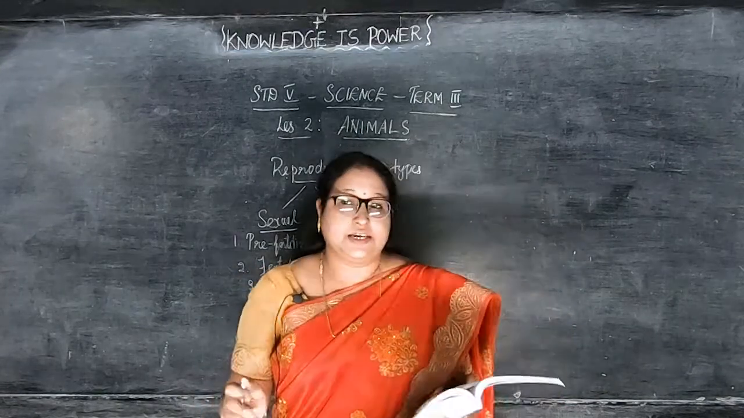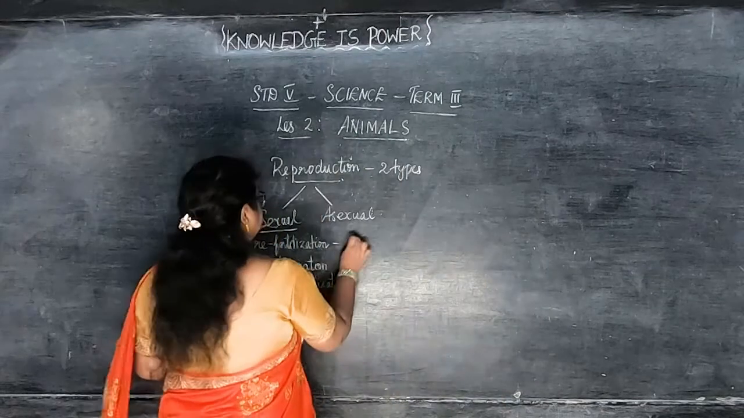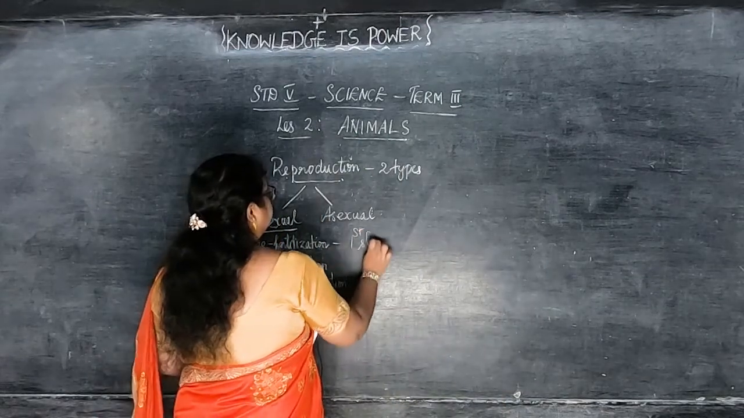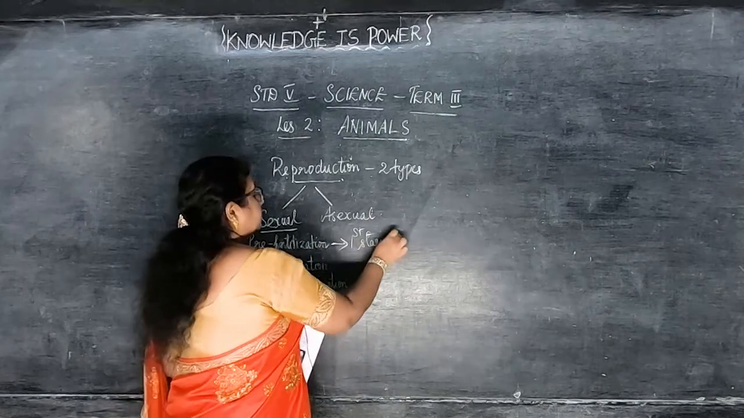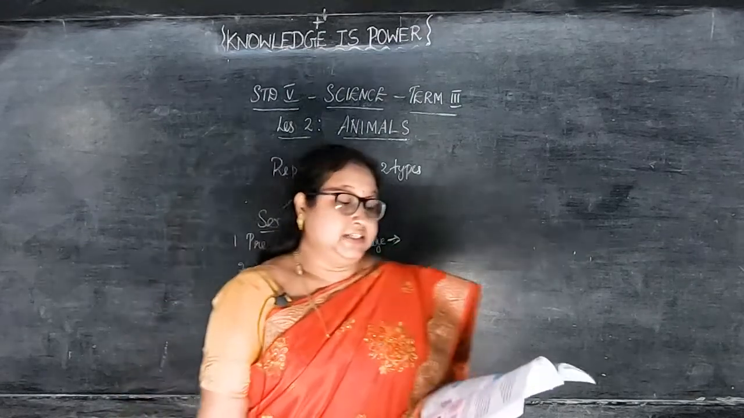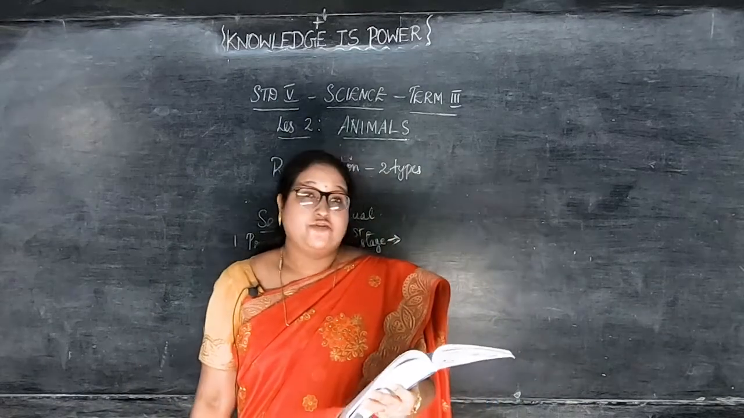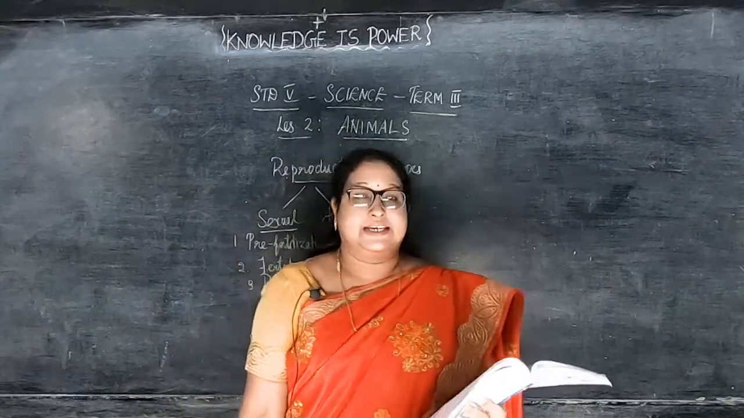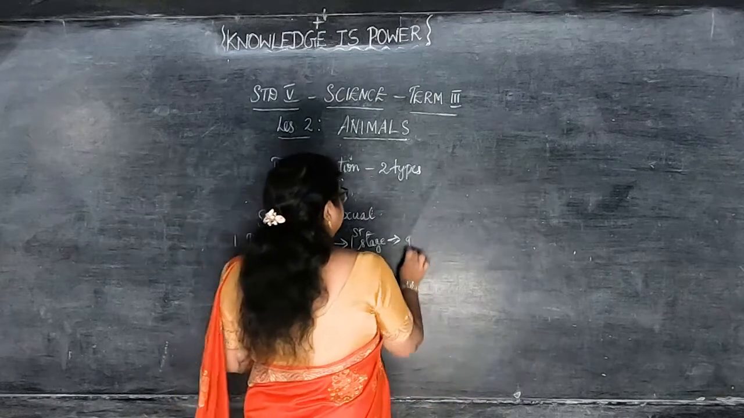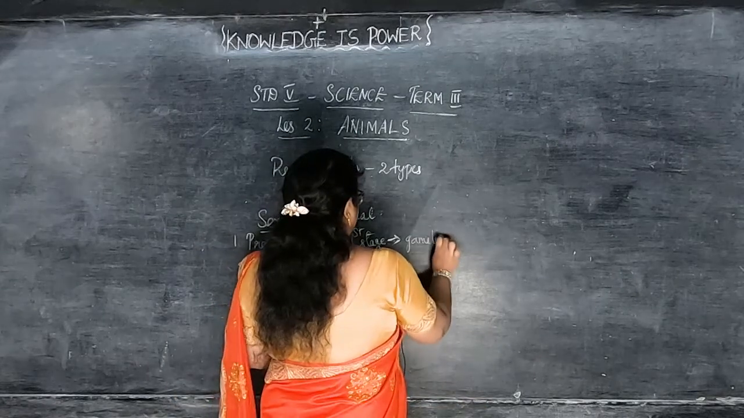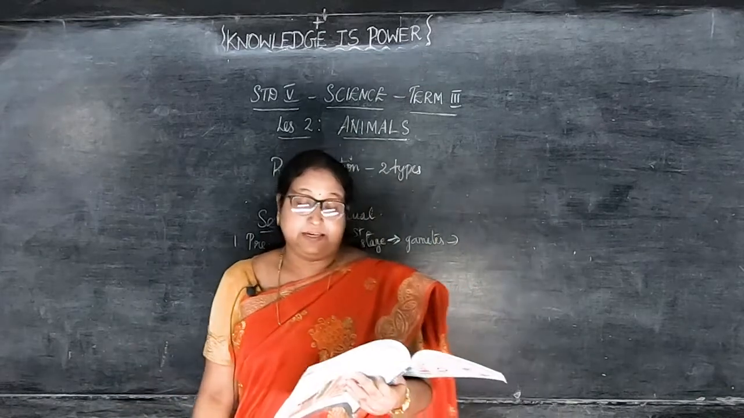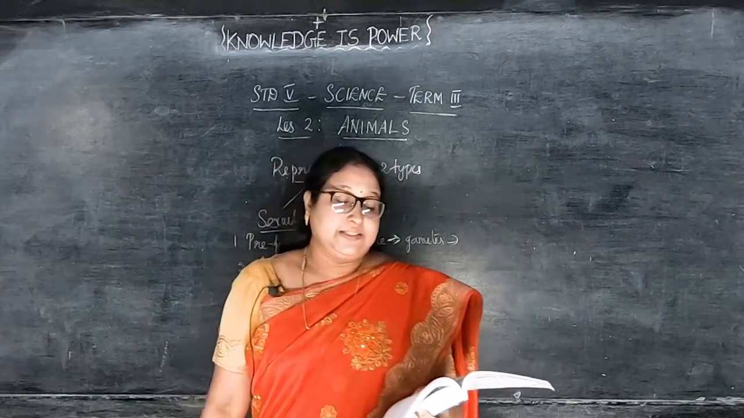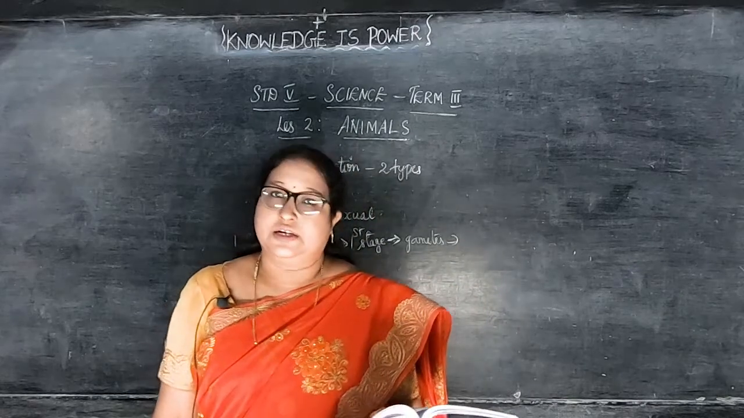This is the first stage of sexual reproduction. In this stage, gamete, that is sex cell, formation and transfer of gametes takes place. The gametes, that is sex cells, form in animals. Males and females have different reproductive organs.